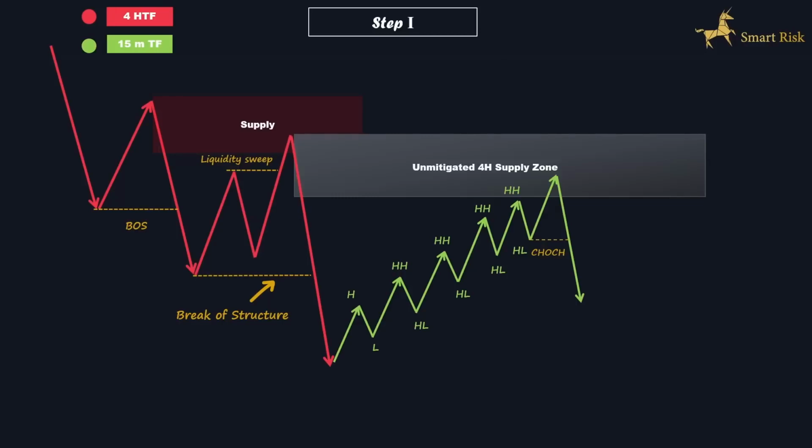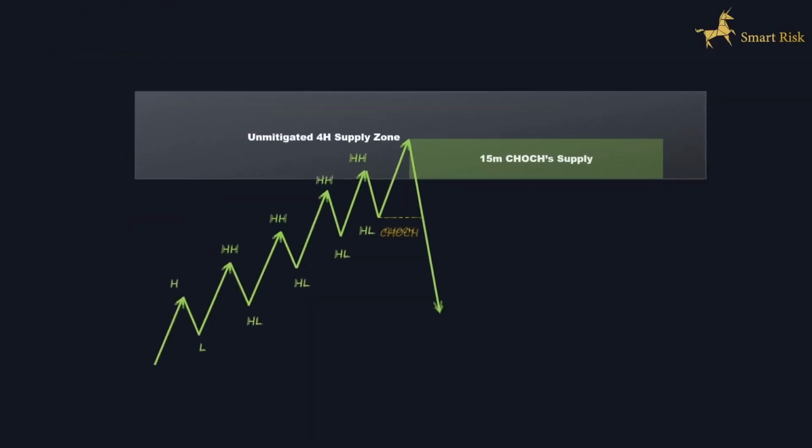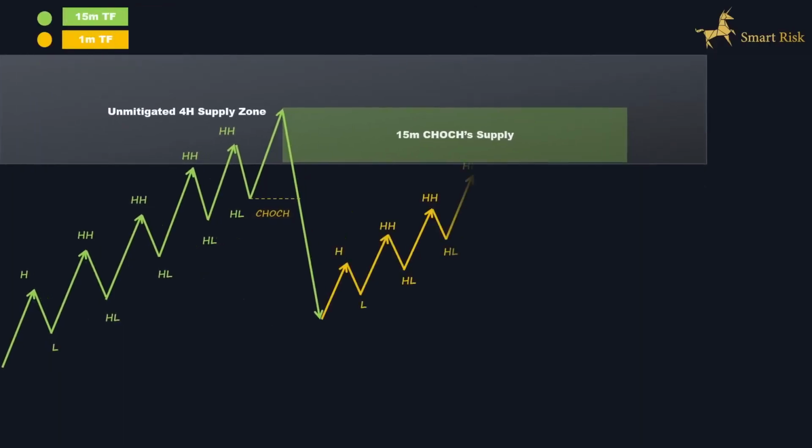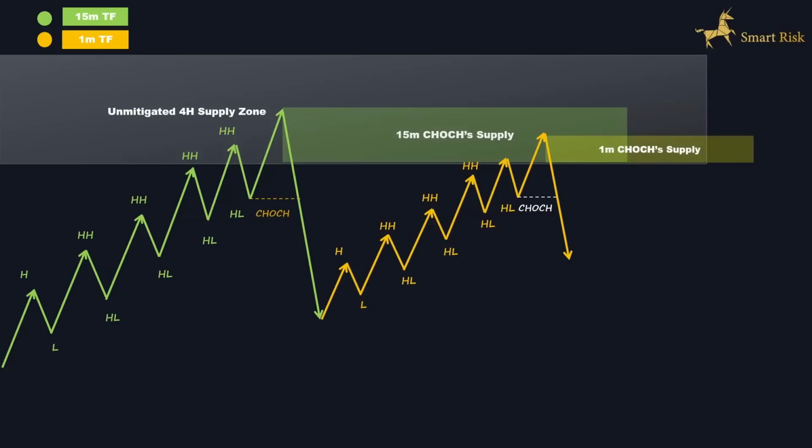After detecting the confirmation for market structure shift in the 15-minute time frame, to apply our trading plan, we need to follow a few steps. First, we should identify and highlight the supply zone generated by the change of character's bearish wave in the 15-minute time frame. Then, we need to zoom into the 1-minute time frame and patiently wait for the price to tap into the identified 15-minute time frame supply zone to get reversed from it and create a change of character on the 1-minute time frame. Once the change of character is confirmed in the 1-minute time frame, our next course of action is to identify the order block generated by CHOCH's wave in the 1-minute time frame.